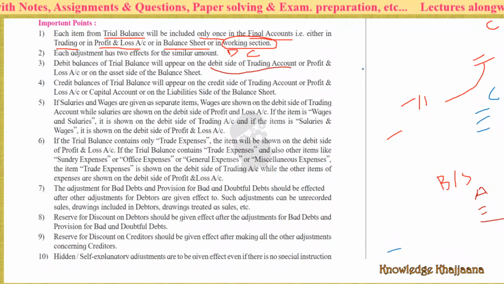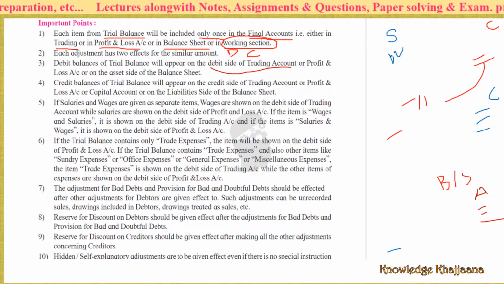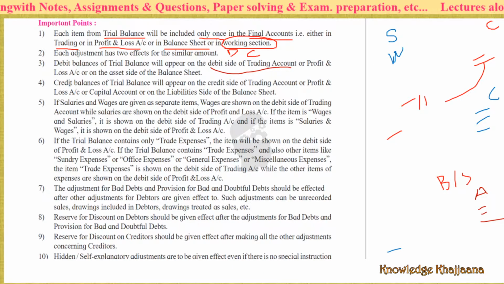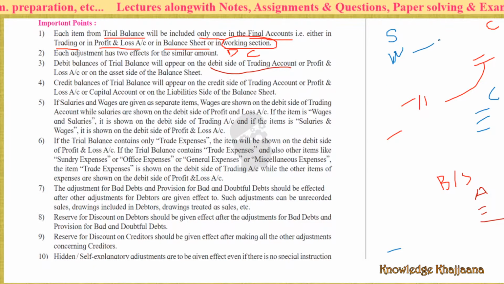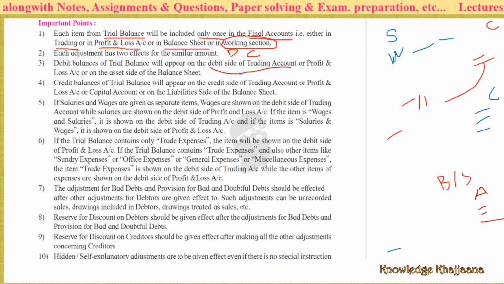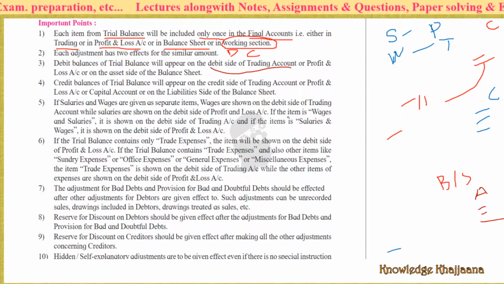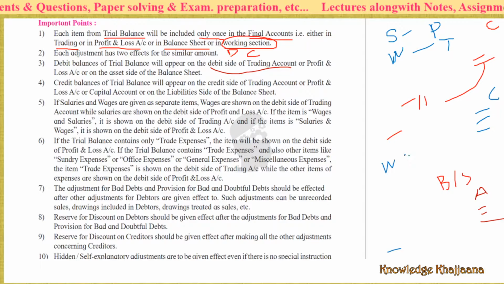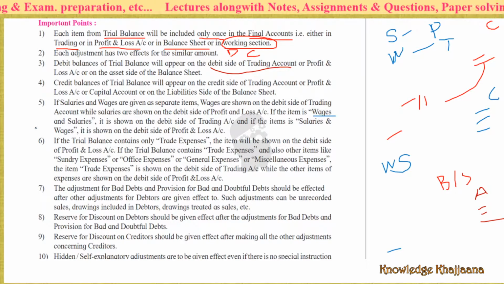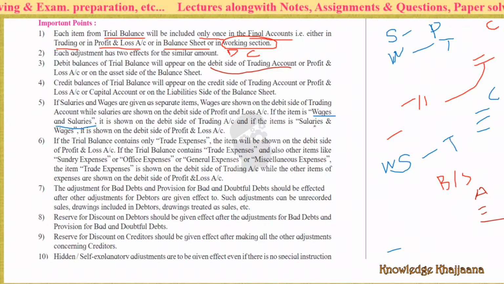If salaries and wages are given as two separate items, wages are shown on the debit side of the trading account, while salaries are shown on the debit side of the profit and loss account. If the item is given as wages and salaries, wages appears first, so it is shown on the debit side of the trading account.